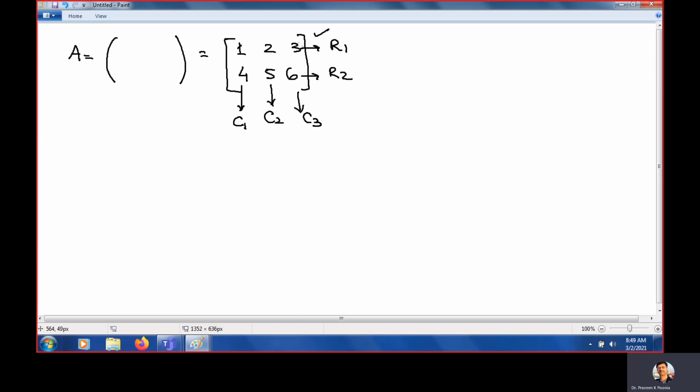So the horizontal lines we are writing with row R1, R2, R3 like this one, while the vertical lines, standing lines, we are writing with columns. Clear? So now the question comes, how do we write the size of the matrix? Size of the matrix. How to write the size? So size of the matrix we write number of rows into number of columns.